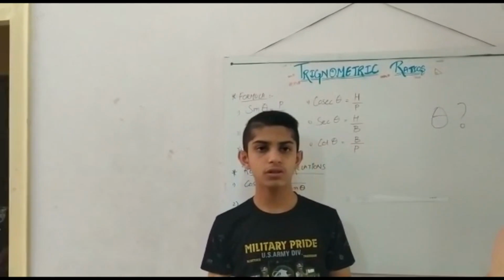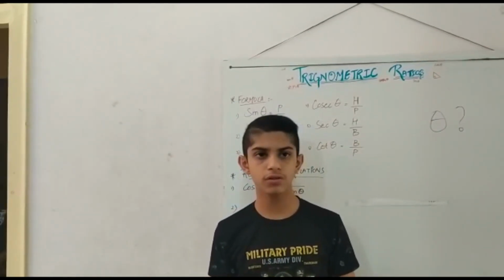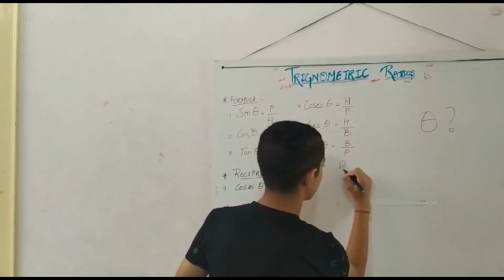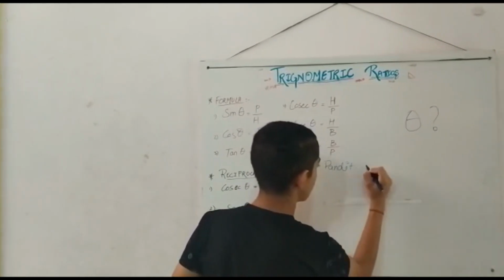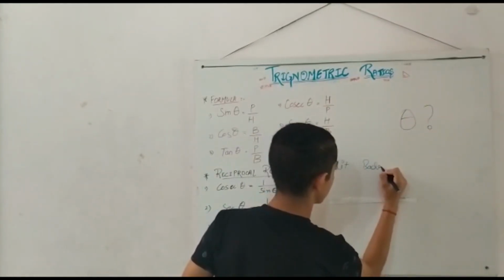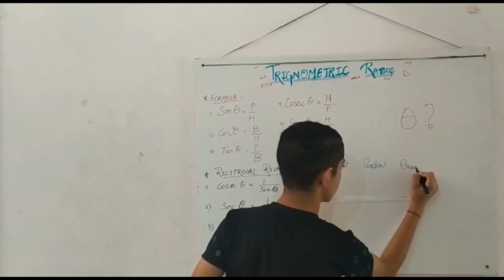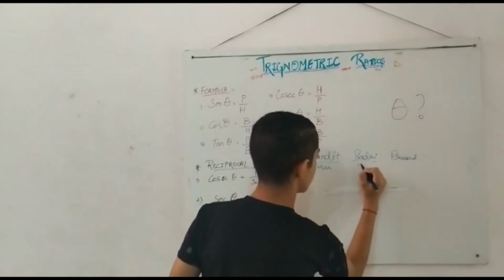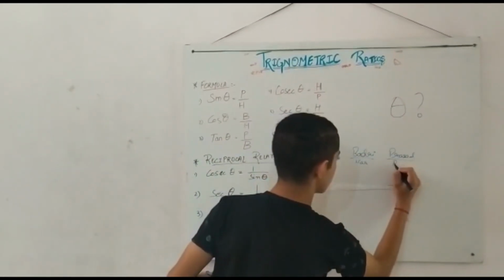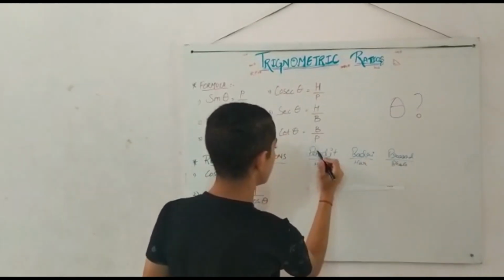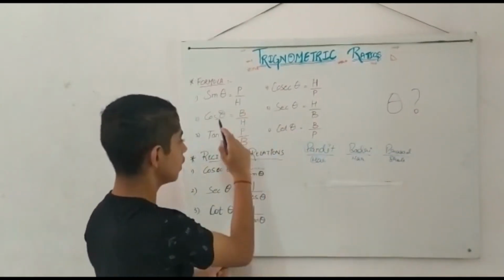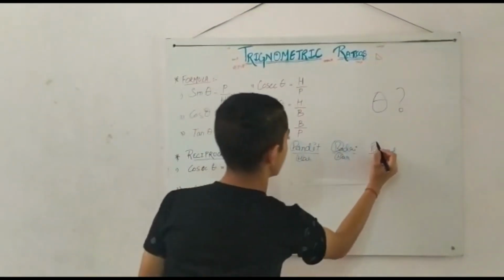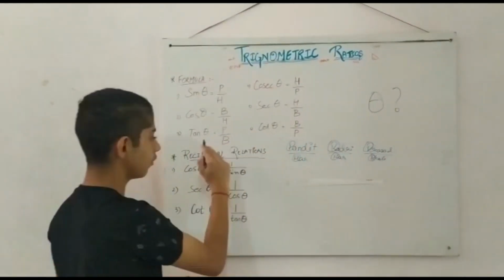Now there is a trick, or you can say a shortcut method, to learn these formulas. We write it on the board. P by H, which is the formula of sin theta, B by H, which is the formula of cos theta, and P by B, which is the formula of tan theta.